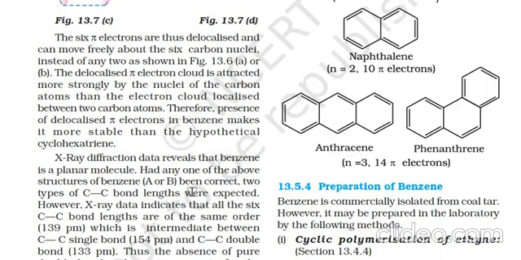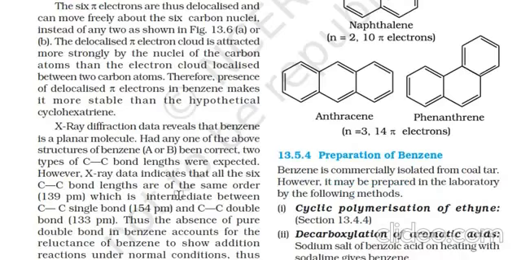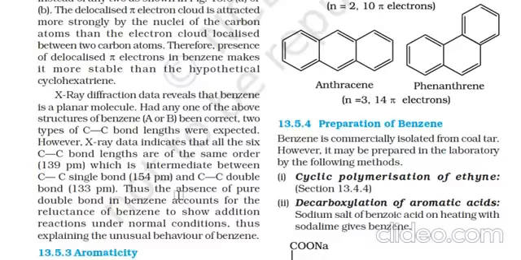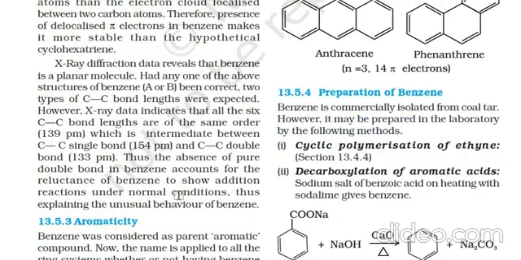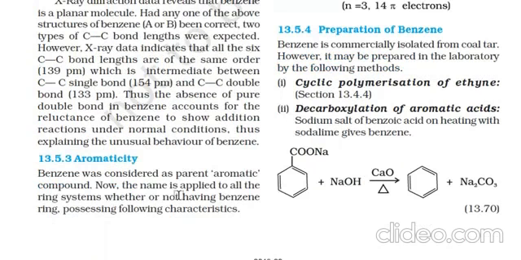X-ray diffraction data reveals that benzene is a planar molecule. Had any one of the above structures of benzene been correct, two types of carbon-carbon bond lengths would be expected. However, X-ray data indicates that all the 6 carbon-carbon bond lengths are of the same order, 136 picometer, which is intermediate between the carbon-carbon single bond and the carbon-carbon double bond. Thus, the absence of pure double bonds in benzene accounts for the reluctance of benzene to show addition reactions under normal conditions.